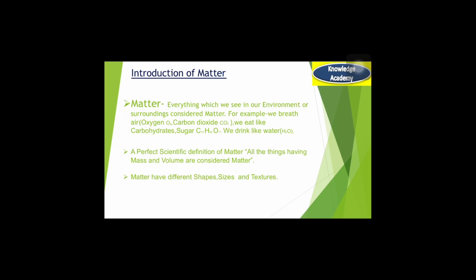All the examples which I have discussed have mass and volume. To define matter in perfect scientific terminology, we can say all the things having mass and volume are considered matter. Whenever the question is asked, what is matter? You have to write all the things having mass and volume are considered matter. All the things which have mass and volume obviously also have shape, size and texture. So we can say matter has different shapes, sizes and textures.